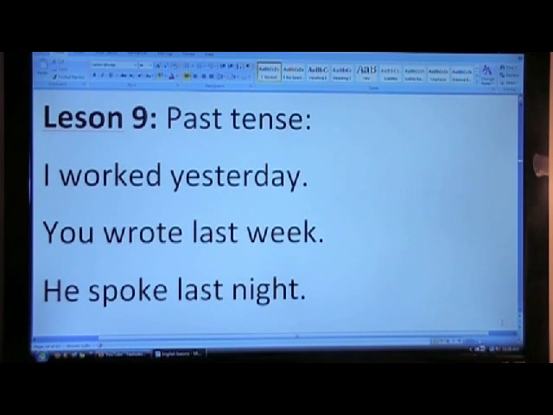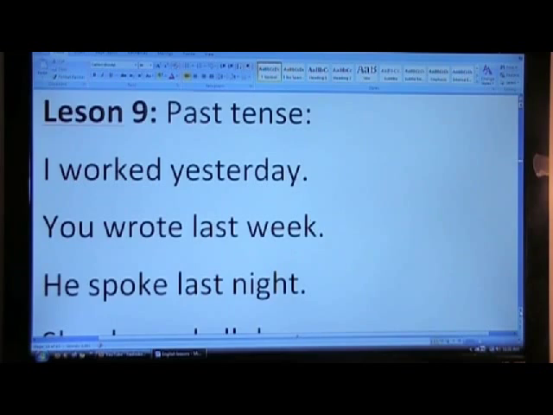Past tense, lesson 9. So here we say, I worked yesterday. Because it is past, we use ed. You wrote last week. Write is an irregular verb, so the second part of it becomes wrote. Same thing with speak. He spoke last night. So all of these are past tense.